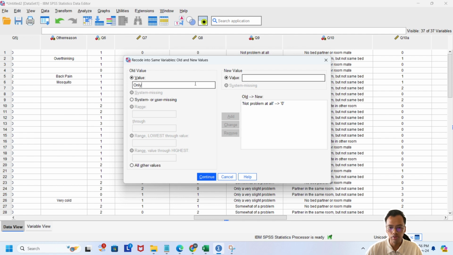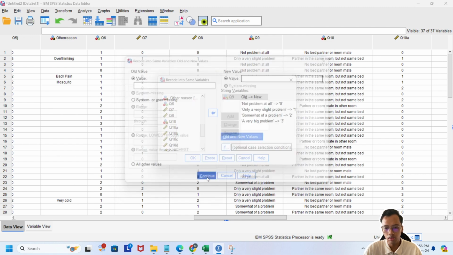Only a very slight problem, the new value is 1. Somewhat of a problem, the new value is 2. Next, a very big problem, and the new value is 3. We add it, then we continue.